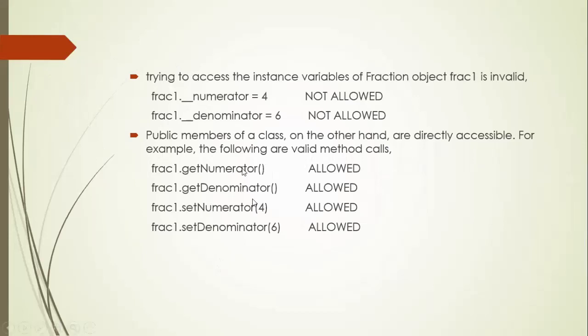So get_numerator, get_denominator, set_numerator, and set_denominator are treated as public members of the class, whereas __numerator and __denominator are treated as private variables of the class.